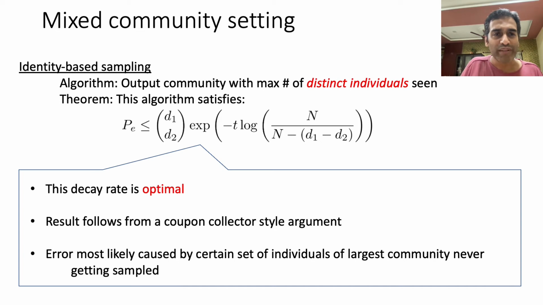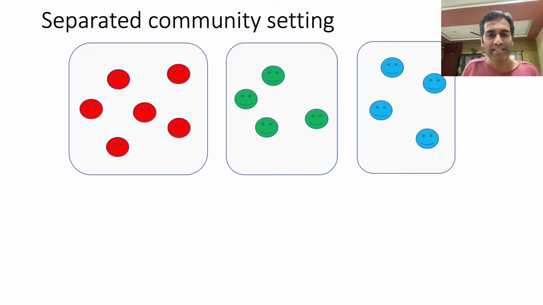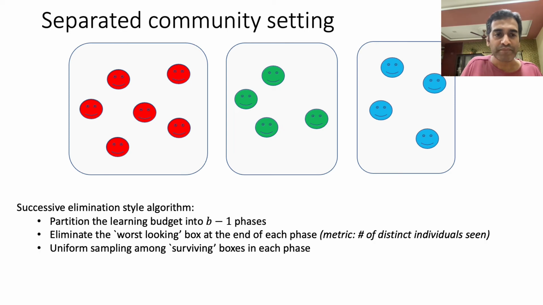All right. So with that, let me move on to the next setting, which is the so-called separated community setting. In the separated community setting, remember each community lies in its own box, and so the learning agent can choose which community to sample from. I don't have the time to get into the details in this case, but it turns out that the right algorithms for this setting have a successive elimination style procedure. Specifically, our algorithm proceeds in b-1 phases, where b is the number of boxes.